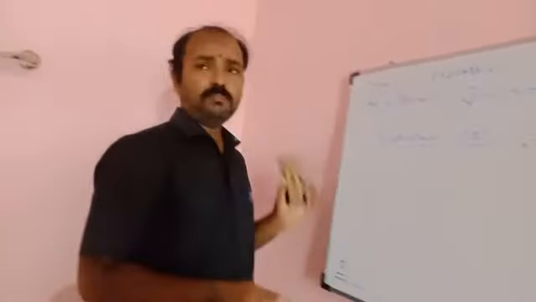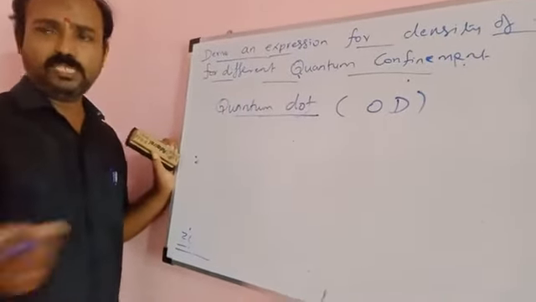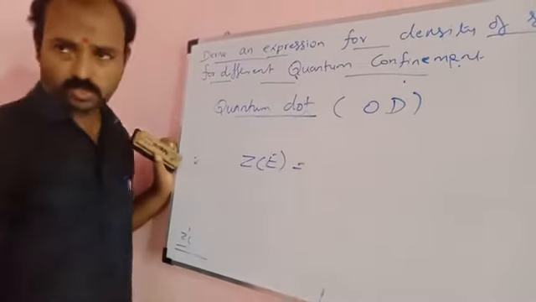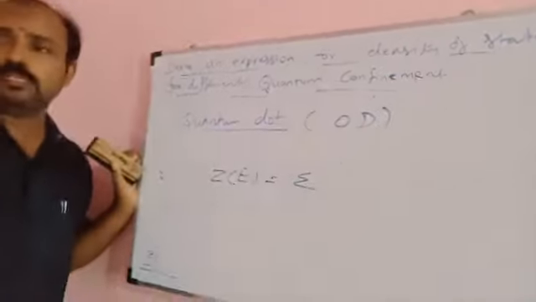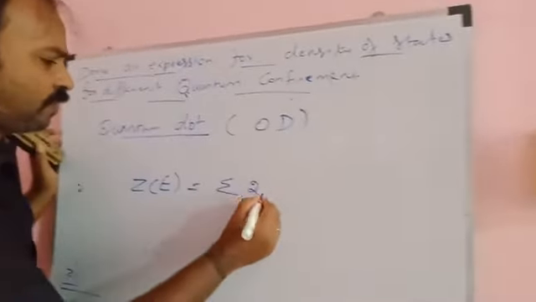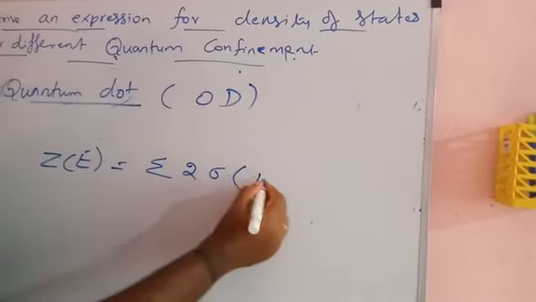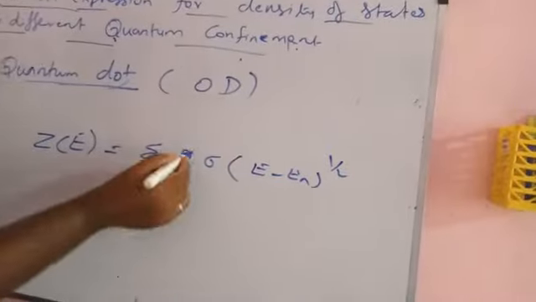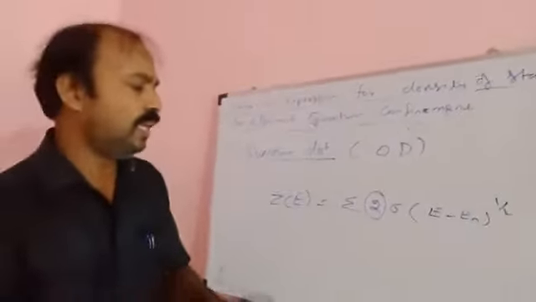So we can write the general formula for the density of states Z of E equal to 2 into the summation sigma of E minus En. This is the formula. Here the 2 is because each state has at least 2 electrons.